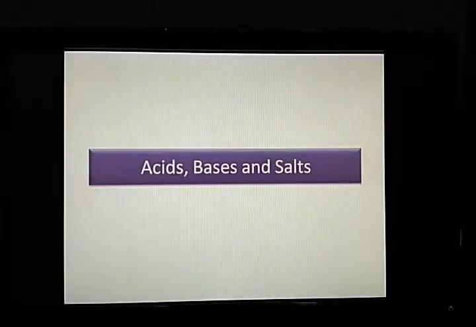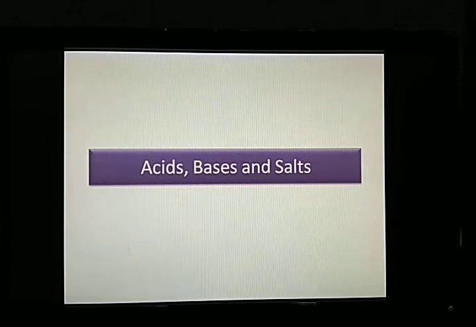Hello everyone. Today we are going to start a new chapter, and the name of our chapter is Acids, Bases and Salts. Now you might be thinking, what are acids, bases and salts? Although for salts we have some idea what they are, but what are acids and bases? Before going to this, we have to think about what is the difference among these acids, bases and salts. So all these differences we'll be discussing in this chapter.